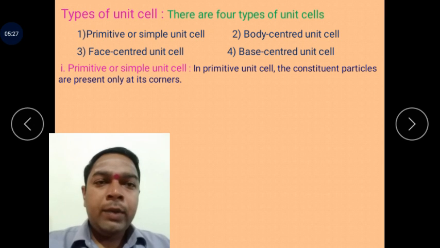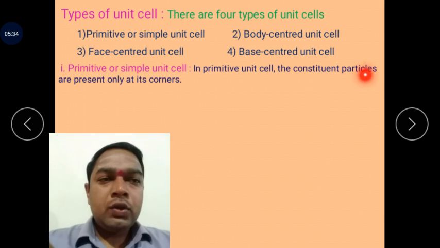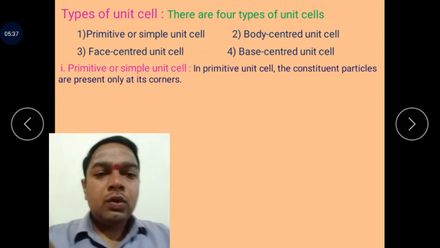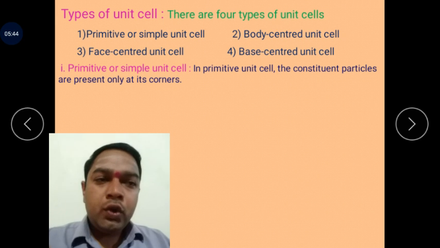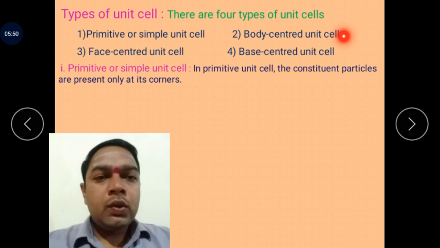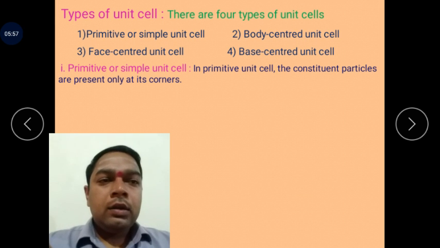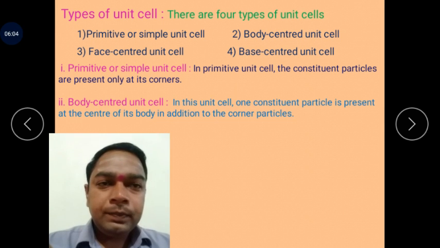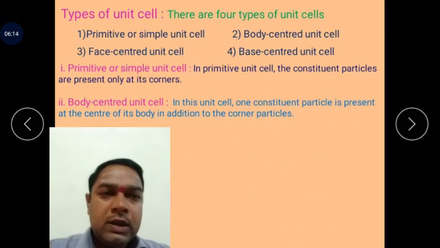The first is the primitive or simple unit cell. In this unit cell, the constituent particles are present only at the corners of the cube. Next is the body-centered unit cell. In this unit cell, one whole constituent particle is present at the center of its body, in addition to the constituent particles at the corners of the cube.